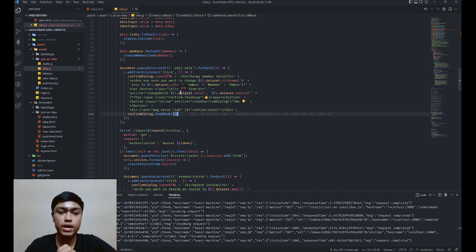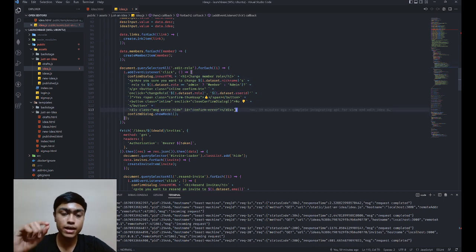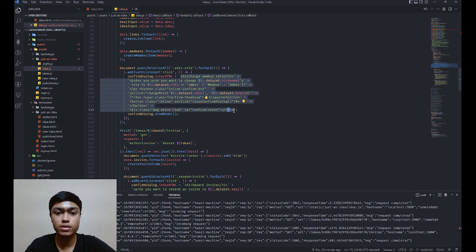So the way I've gone about the functionality is there's just one dialog. And initially, as I said, it's hidden. You won't be able to see it. And once you do click on that, we show the dialog. So depending on which button was clicked, we change the inner HTML. So in this case, this is the inner HTML. If you click on one of the edit icons, those pencil icons, this is the HTML that we set for that dialog box.